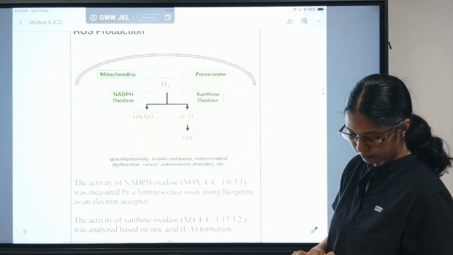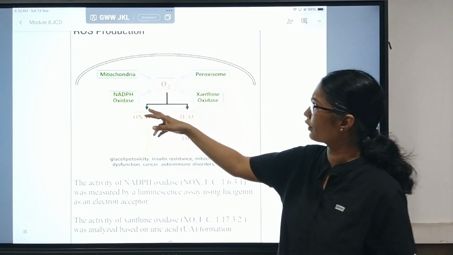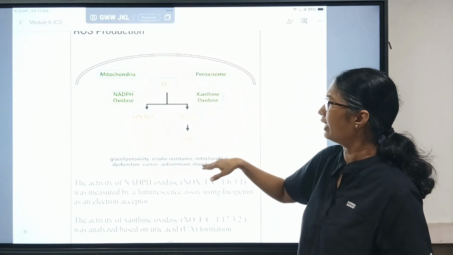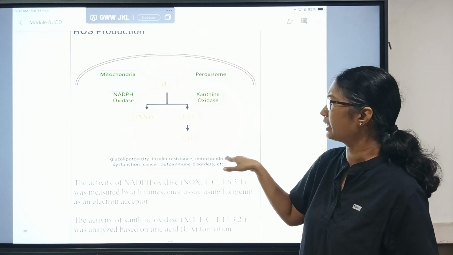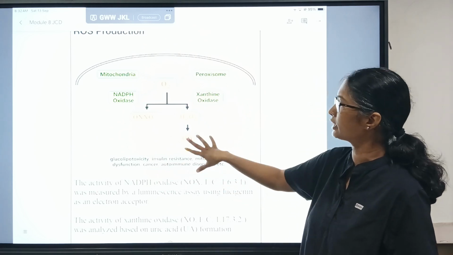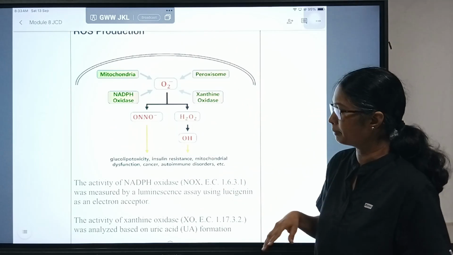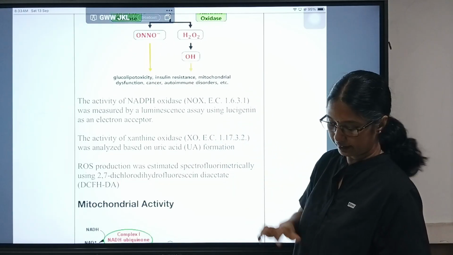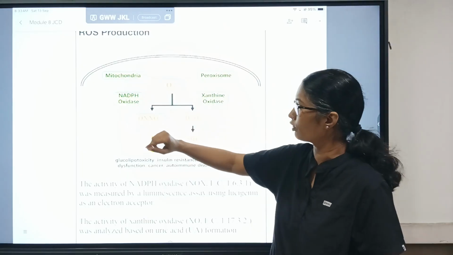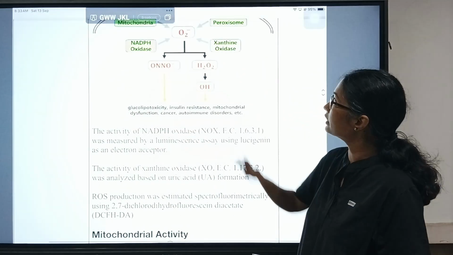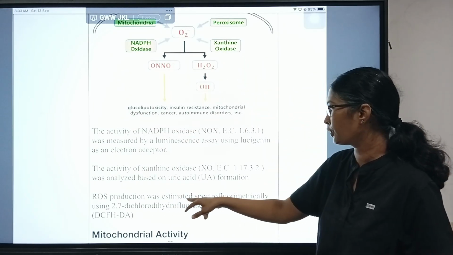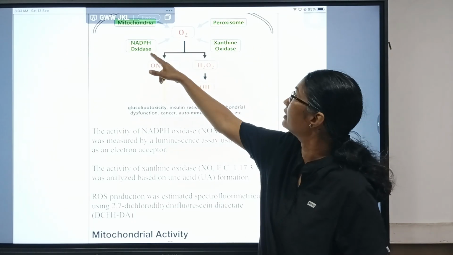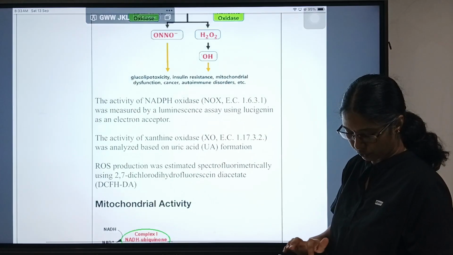And the ROS production. As I said, the ROS is produced by the mitochondria with the help of all these enzymes, and it causes insulin resistance, mitochondrial dysfunction, and cancer. All these things are caused by these reactive oxygen species. In this study they analyzed NADPH oxidase function, the activity of xanthine oxidase, and ROS production was estimated spectrofluorometrically. So in this pathway they studied this and the ROS which was produced.